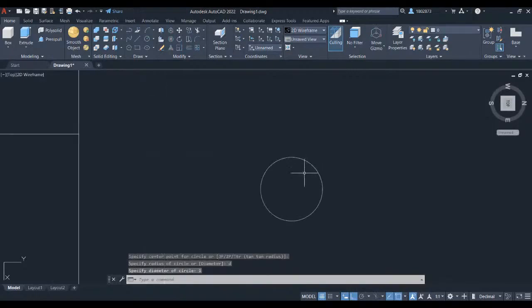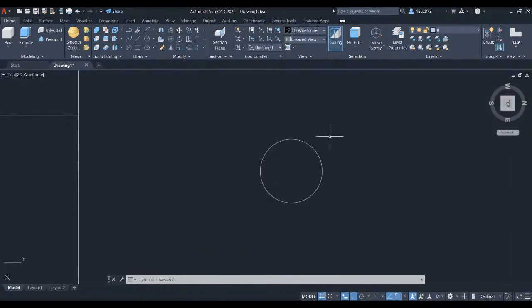Let's create a line in the center point of the circle so we can create a parallel line. Press L for line and left click here to this center point. Hover your crosshair here and left click. Press space to activate line again. Left click here and hover your crosshair here and left click. Press escape. Select these two lines and press join. Press enter.